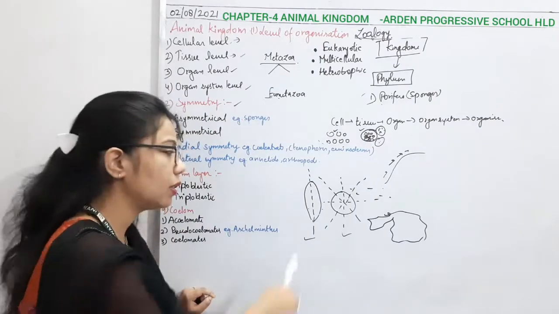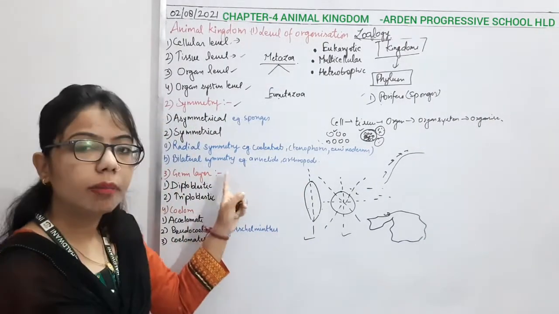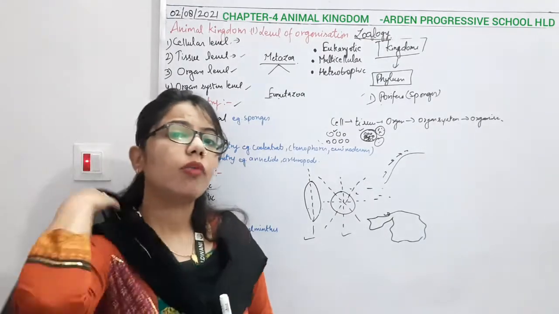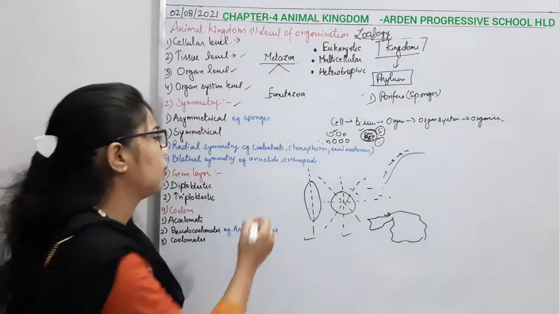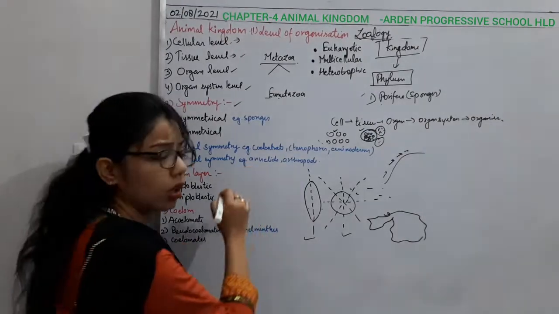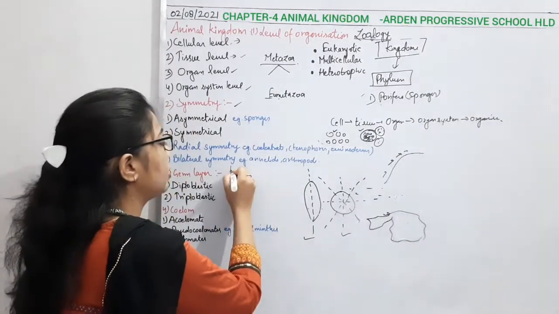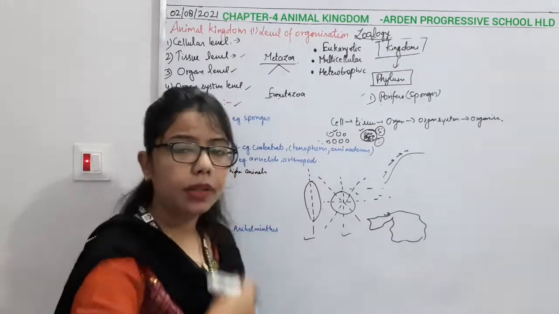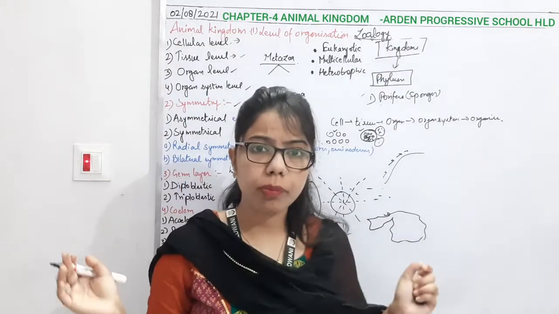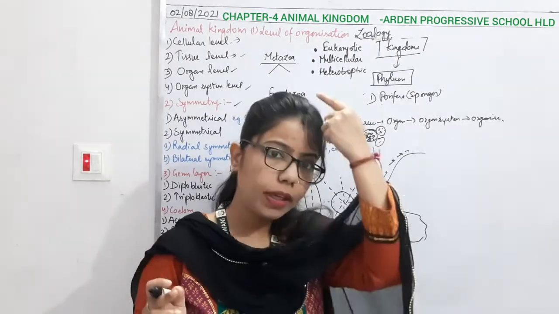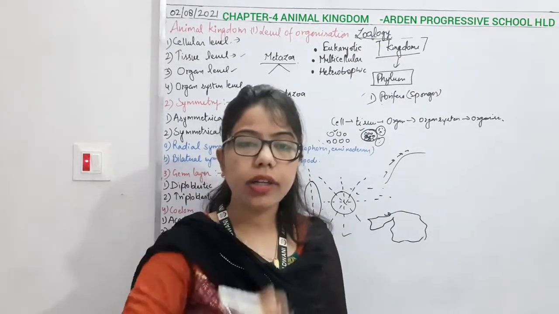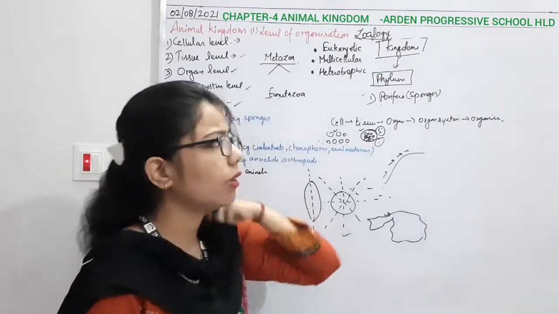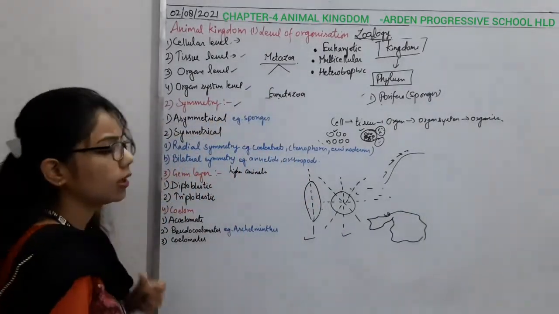That is bilateral symmetry, and examples are annelids, arthropods. In higher animals, for example our body, if I have to cut it into two equal parts, that one plane will be the vertical plane. In this plane I can divide it into two equal parts, right? This is the thing you have to understand here.